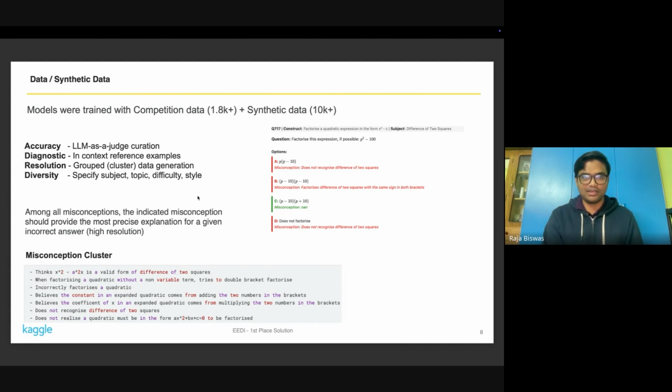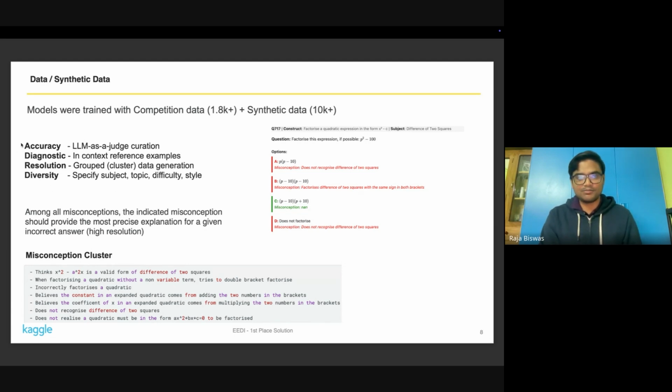After that, it must have high resolution. What I mean by high resolution is, as I mentioned, the misconceptions can be closely related computationally and conceptually. So the LLM that generates this synthetic data needs to know that, so that it can discern between all these closely related misconceptions. And finally, diversity, which is self-explanatory. We need to cover as many misconceptions as possible. It is quite critical for generalization.